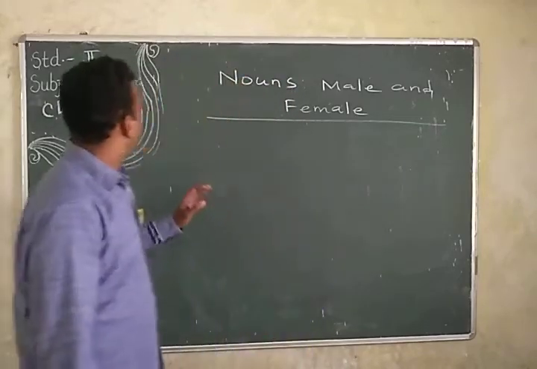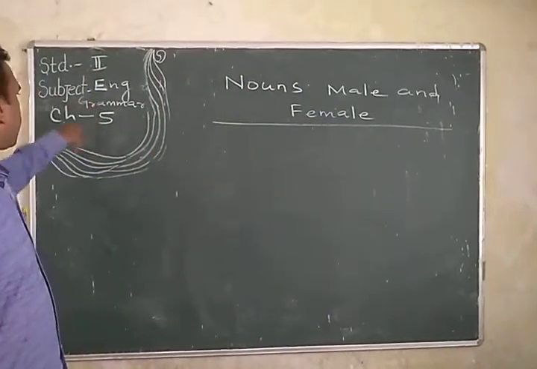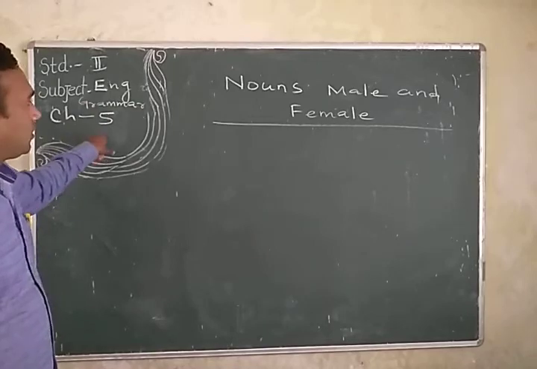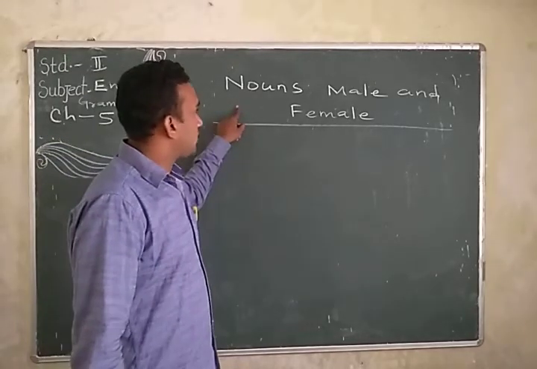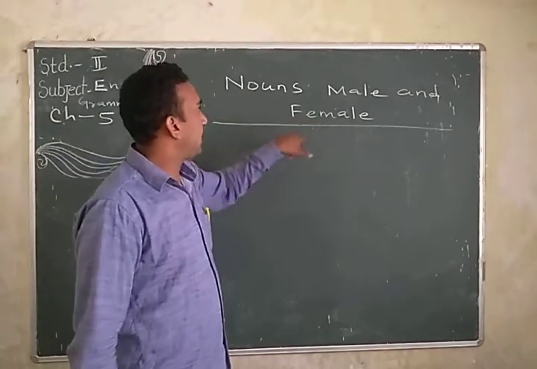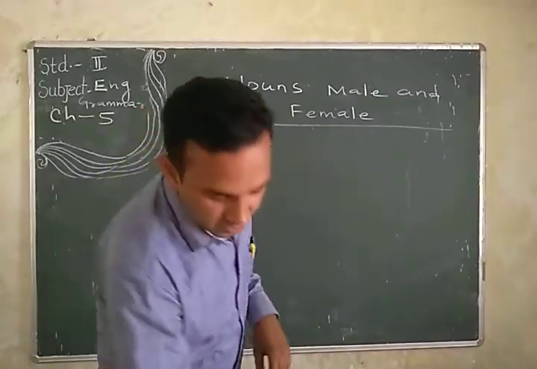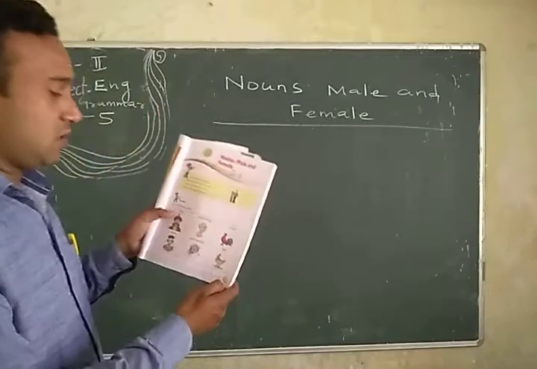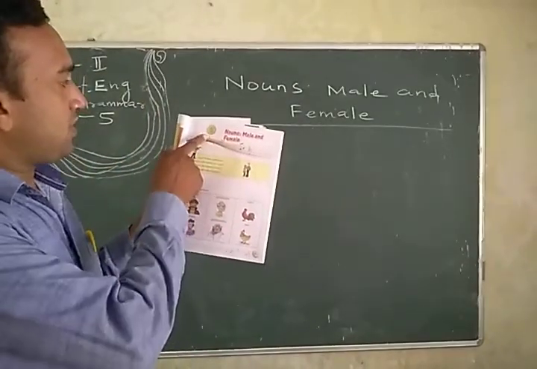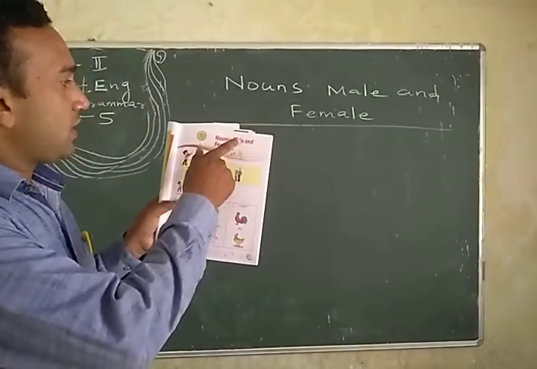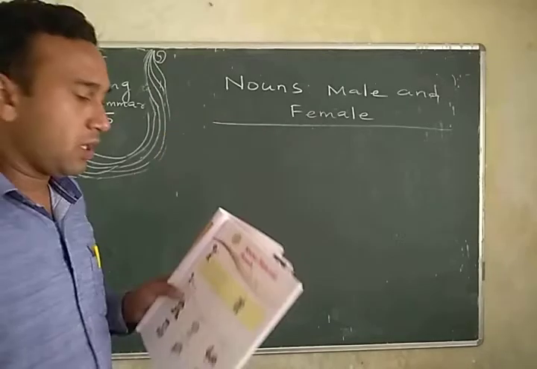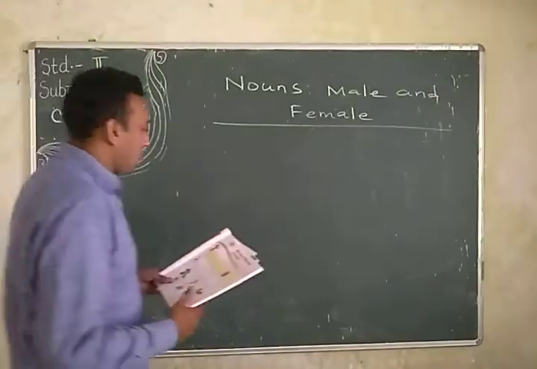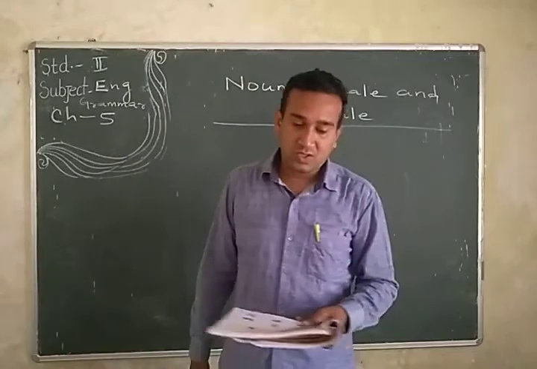Okay. So today we discuss English grammar chapter 5. The topic is nouns: male and female. First, open your grammar copy and book, page number 27, chapter 5, nouns, male and female. Okay, dear students, first you give the short answer.